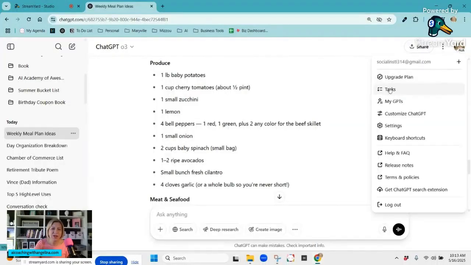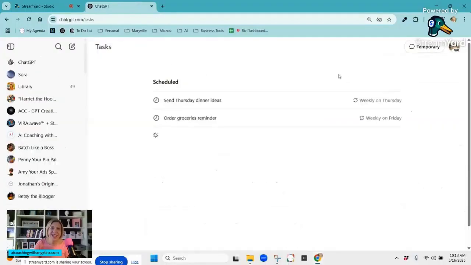I even have it set up so that it will do a task. Right here you can create tasks, and I have it set up to where on Thursday it will send me an email that tells me to plan my meals out. And then on Friday, I get another email that says order your groceries. It really helps me to stay organized.